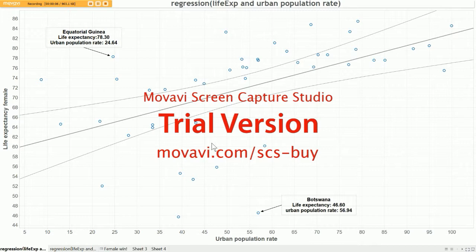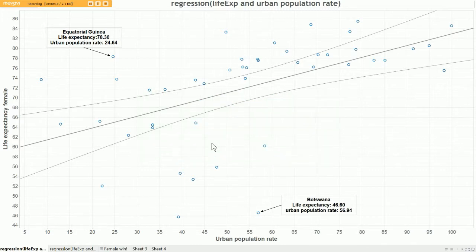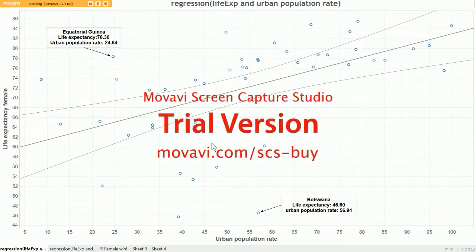The first one I chose is urban population rate, because I thought that people who live in urban areas tend to be stressed out all the time, and maybe the air pollution is really bad for their health. And I did a regression, as you can see here. Actually, the relationship between urban population rate and life expectancy is positive. So I think maybe this is because people who live in big cities have better access to medical treatment.